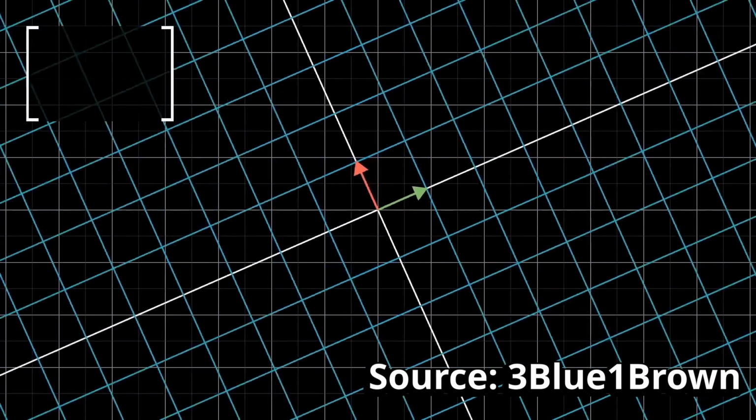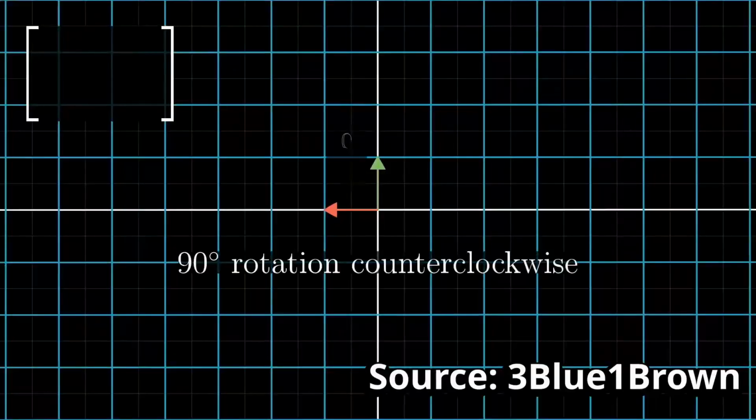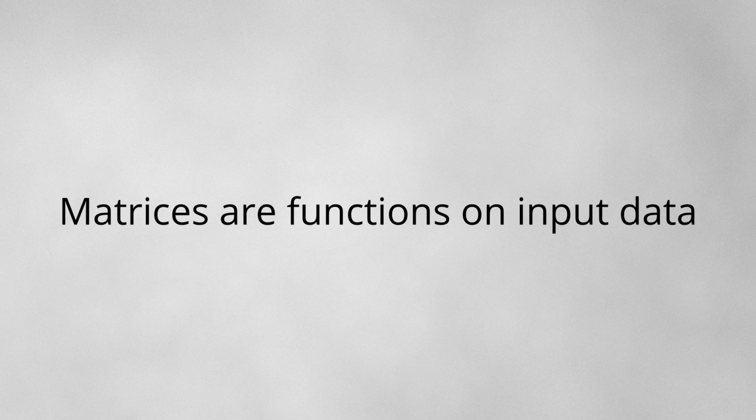This is a useful way of visualizing matrices and provides a good initial understanding for what a matrix can do, but I think this often leads to a narrow view of what matrices are for. At a fundamental level, matrices represent functions on input data. This input data could be a point in space, but what if we wanted to input some other data?